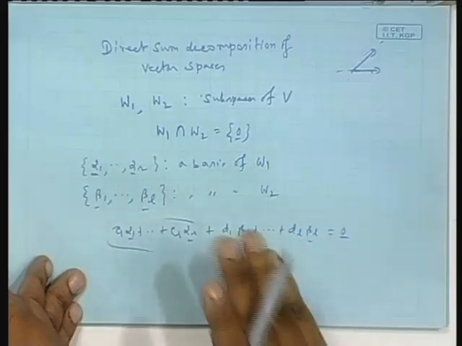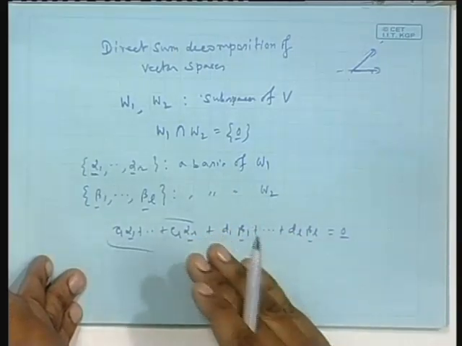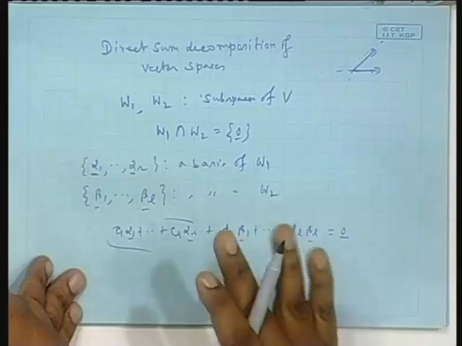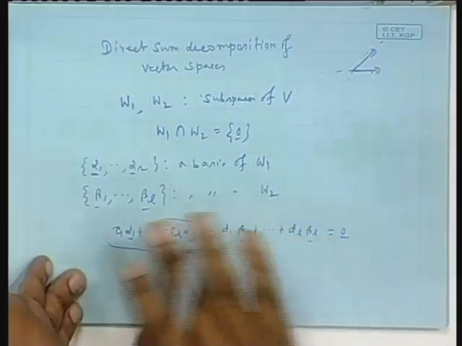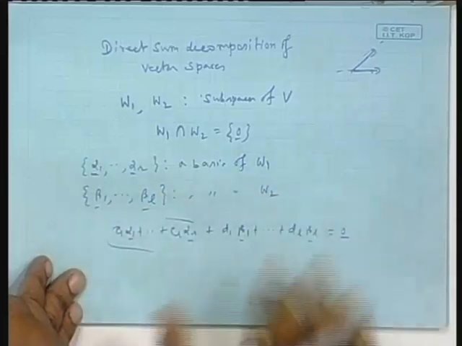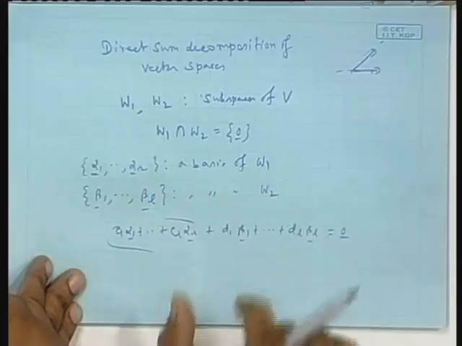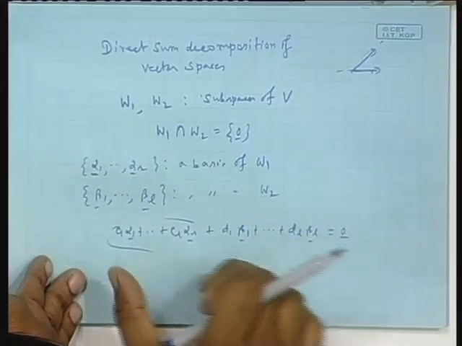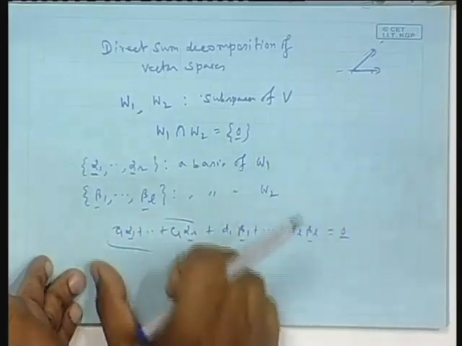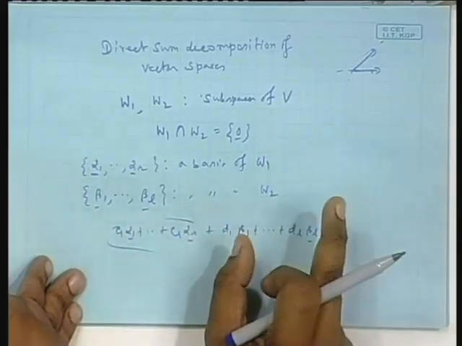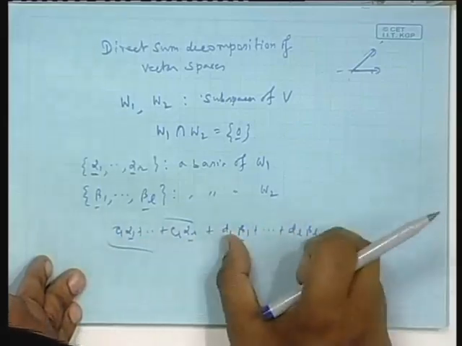These are the things you should develop: this mathematician's logic, or just logic, no wishy-washy thing. No analogy, no qualitative description. See the proof, the strictness, the correctness of the proof. If this is equal to this, what is the negative sign? That means this is something which belongs to both W1 and W2. So, these and these have to be the 0 vector.